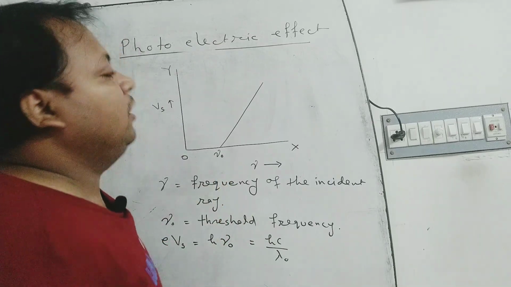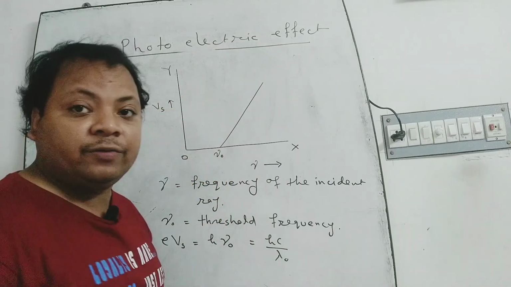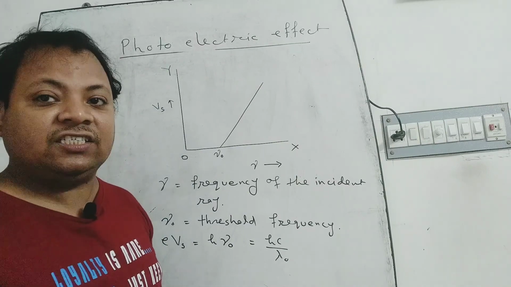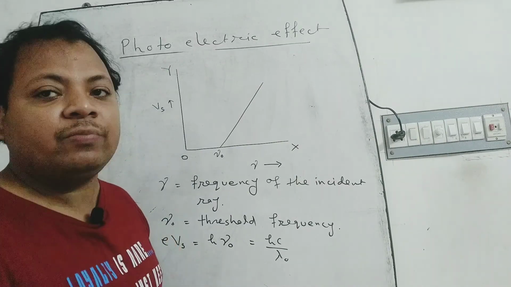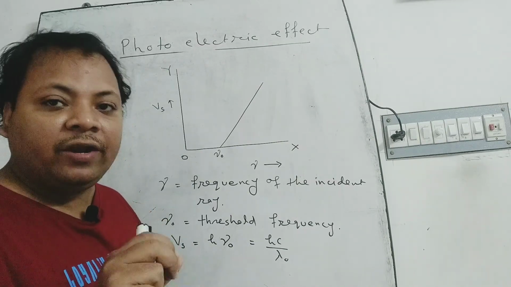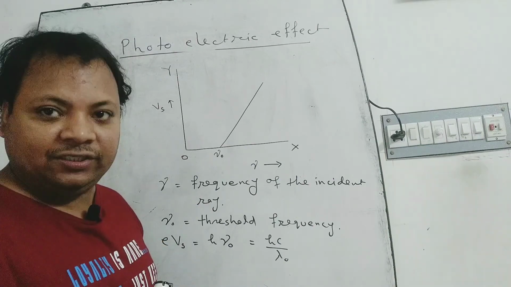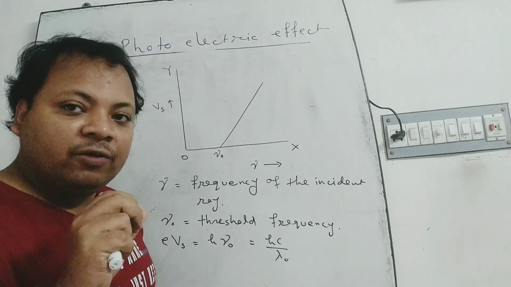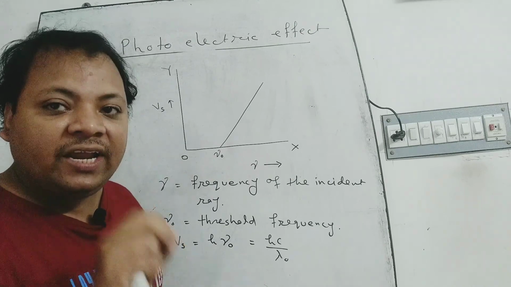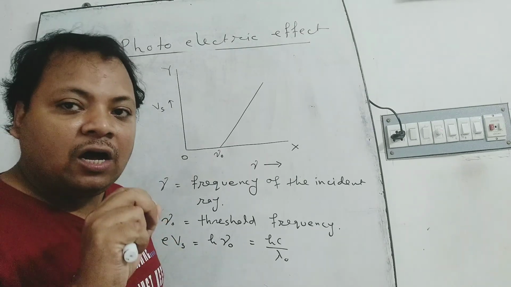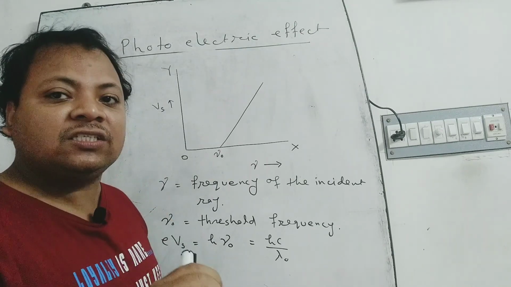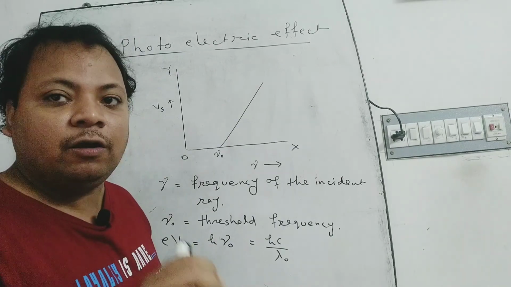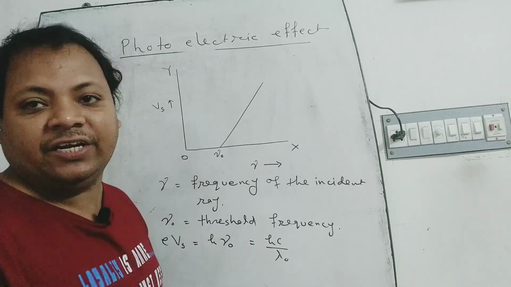That means the photoelectric effect cannot be started by a light ray of any frequency. To start the photoelectric effect, a minimum frequency is needed.